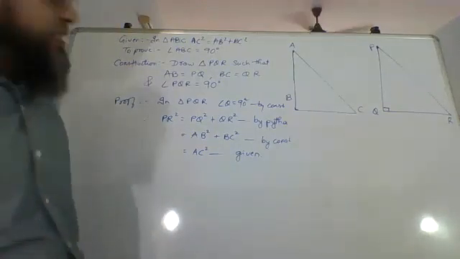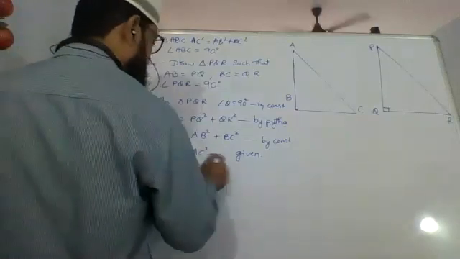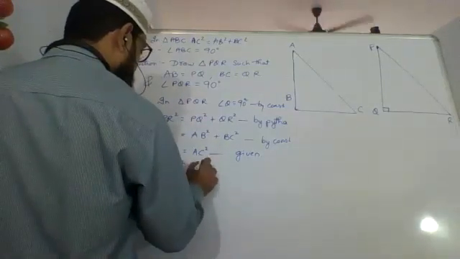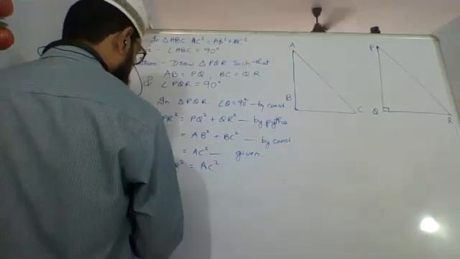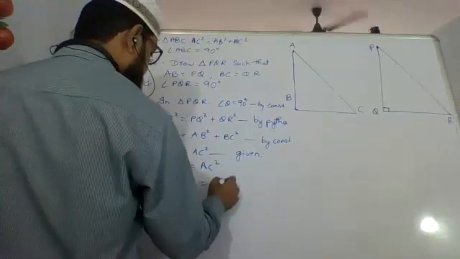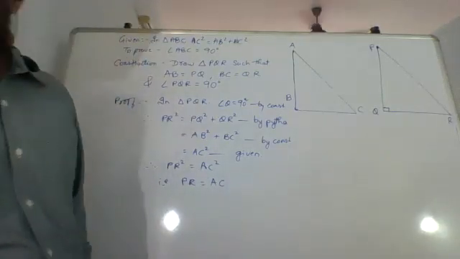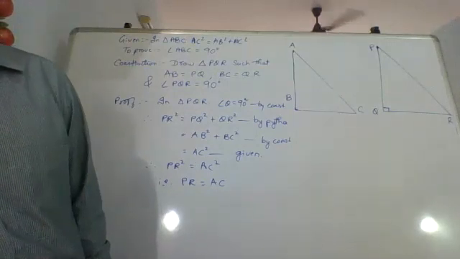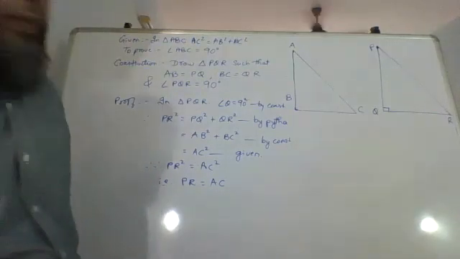Correct? So if this is given, therefore PR square equals AC square, that is, PR equals AC.